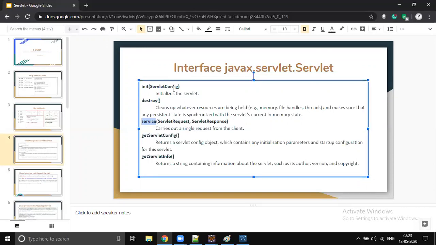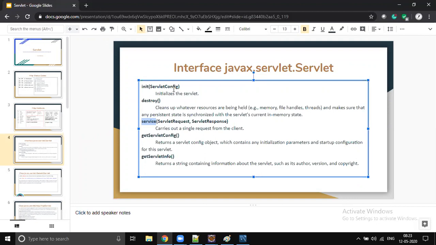WebSphere has its own JVM implementation. JBoss has its own JVM implementation, right? So there are so many JVMs available in the market. Sometimes it can be OpenJDK, or sometimes it can be Oracle JDK. But whatever it is, for our understanding purpose, it's going to be a JVM.